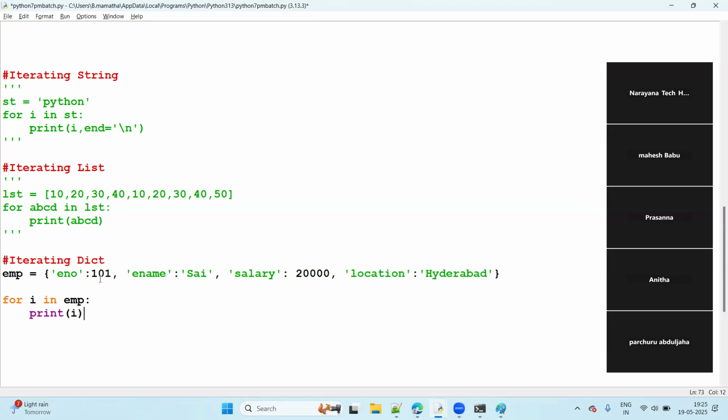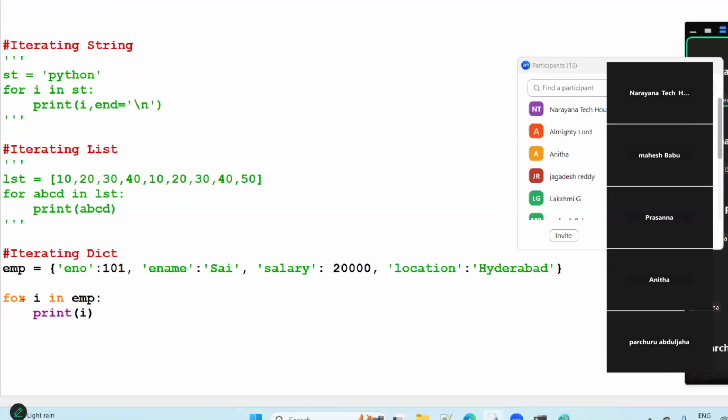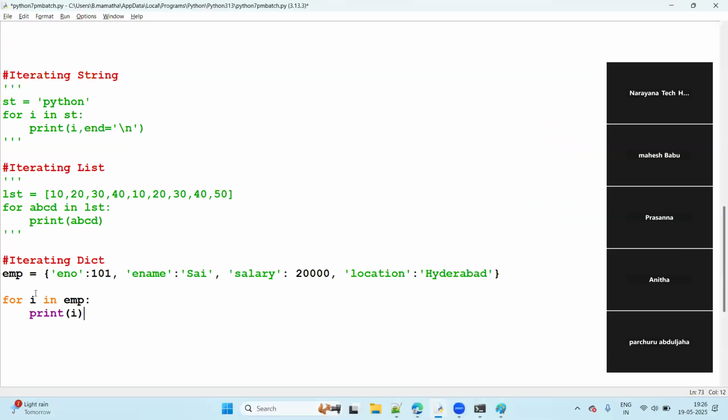Now, my question is, first time, is the i value the entire first pair, or only the first key, or only the first value? First time i value, guys, let me know. Every time the i value is only the key, guys. So first time, first key. Second time, second key. Third time, third key. Fourth time, fourth key. Only keys will come. i means only keys.